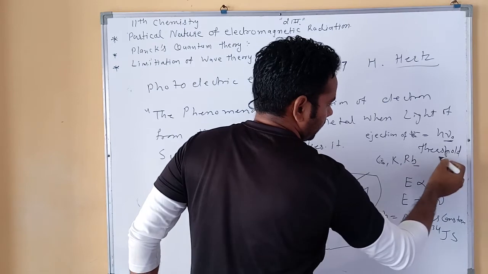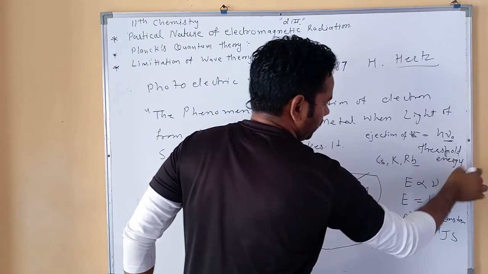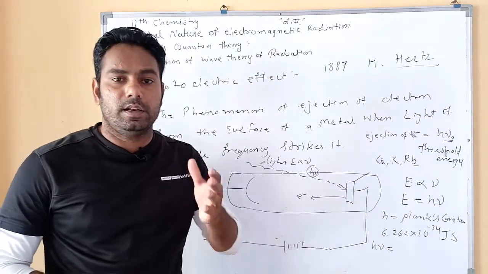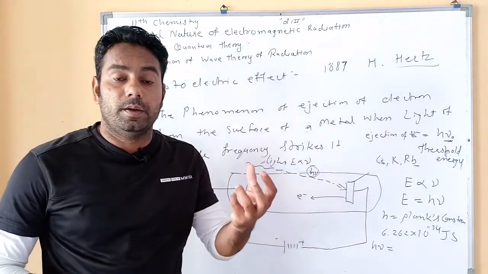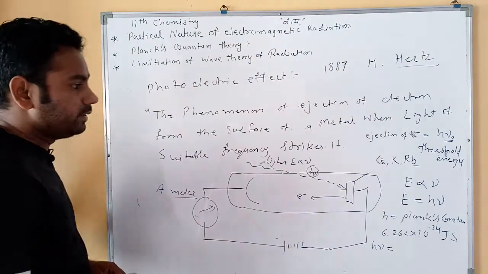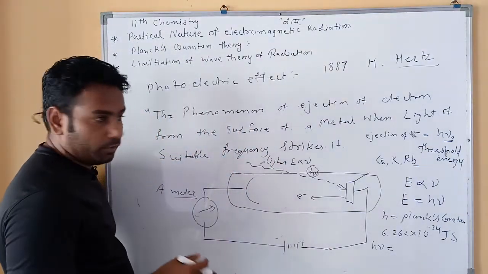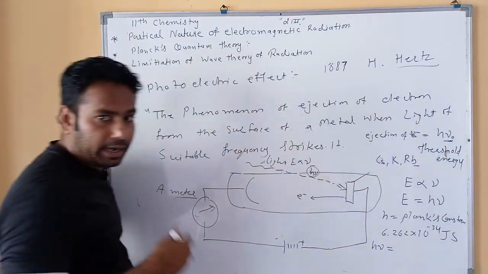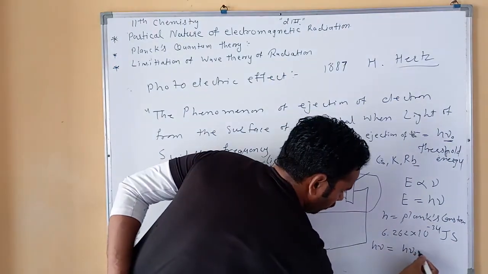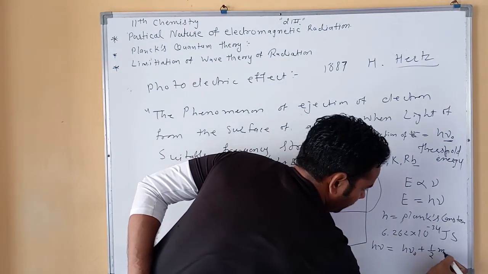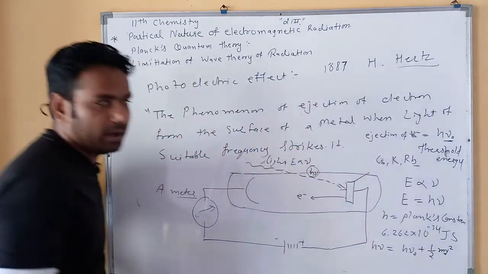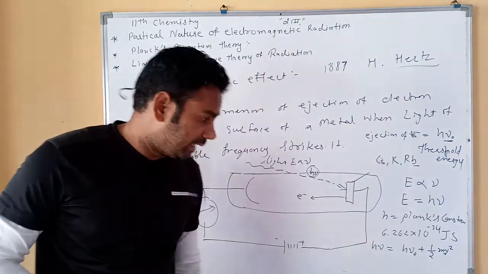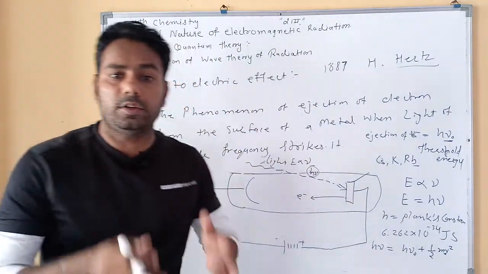Threshold energy or threshold frequency. Every metal has some limited frequency which is required for the ejection of an electron. So what happens here: hν is equal to hν0 plus 1/2 mv², where m is the mass of the electron, v is the velocity of the electron, ν is the frequency, and h is the Planck constant.